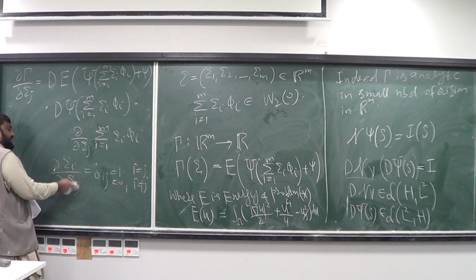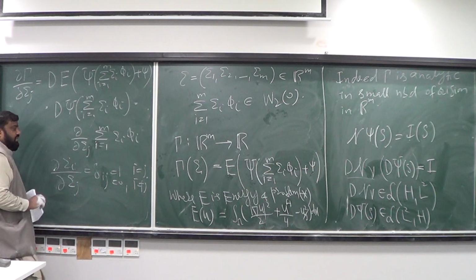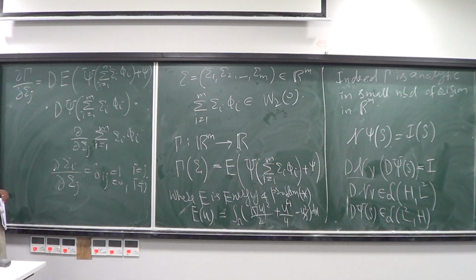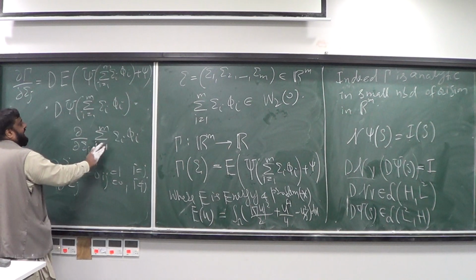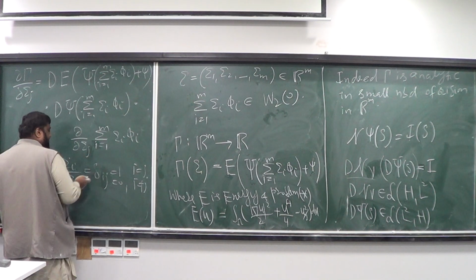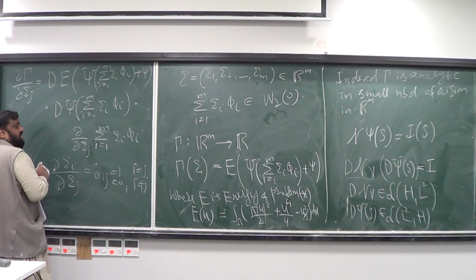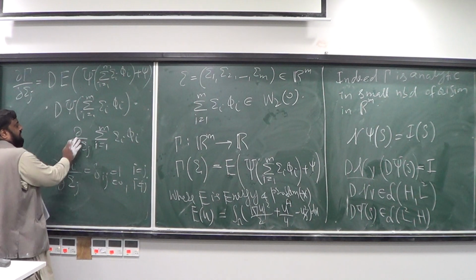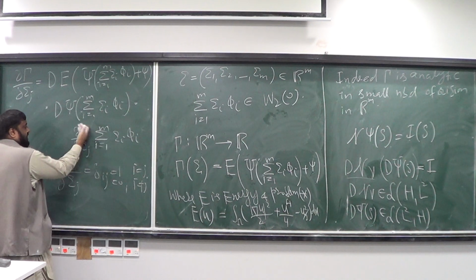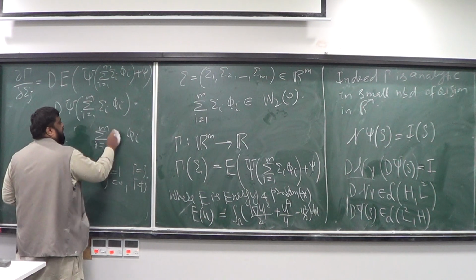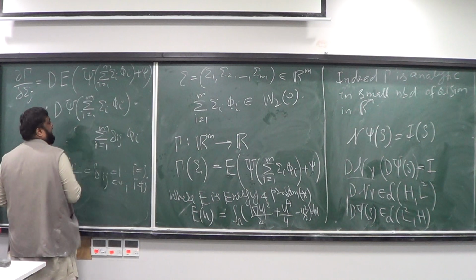And if these indices are different, the derivative is 0. So if this derivative is delta ij, then what will remain in this term? All terms will cancel out except the term with the index j. So if you take this inside, this is going to be delta ij. Let me write it. This will become delta ij,